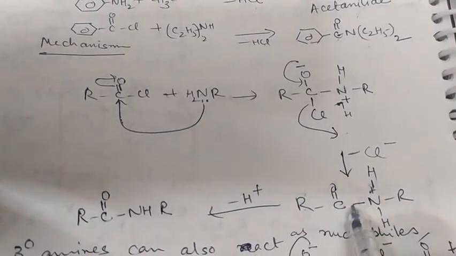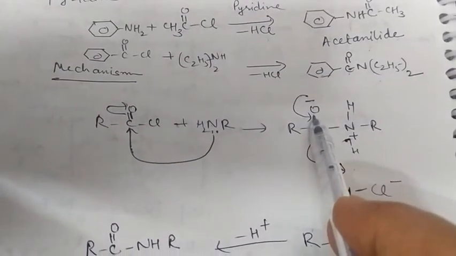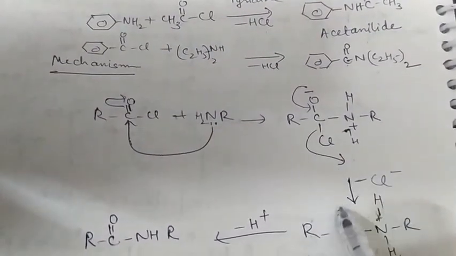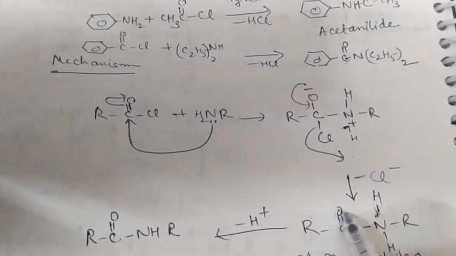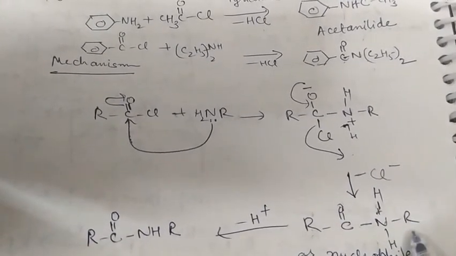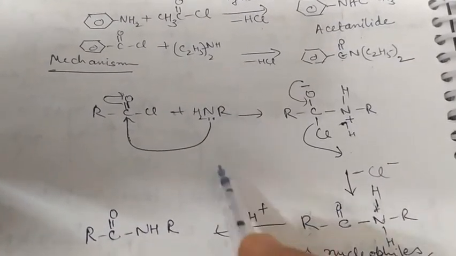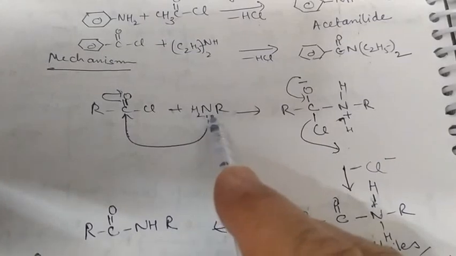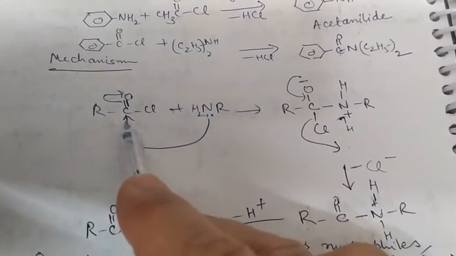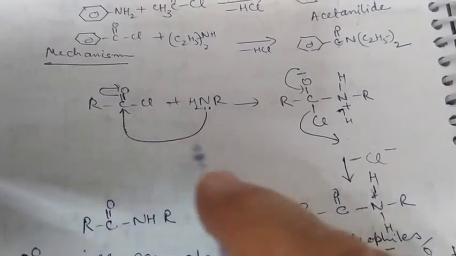RCO, here a double bond was formed, C double bond O, and N is acquiring a positive charge because through its lone pair of electrons it had attacked the carbonyl carbon.